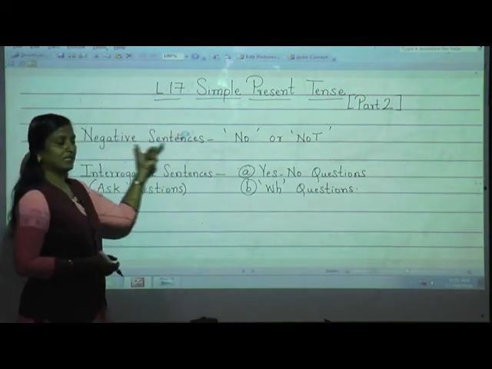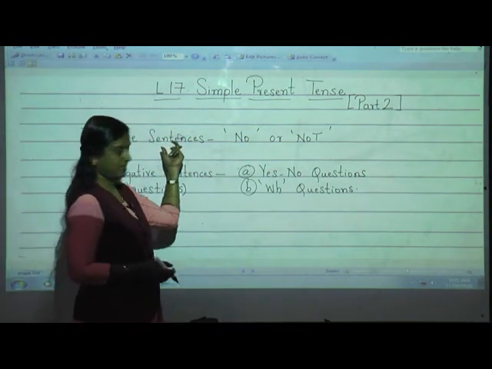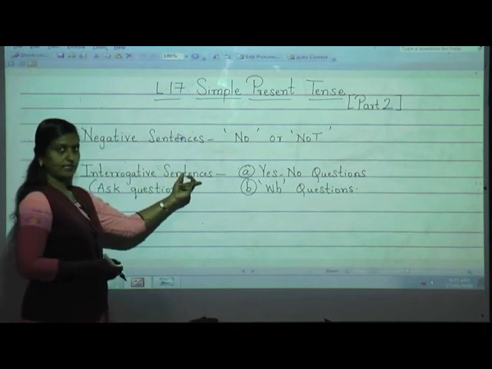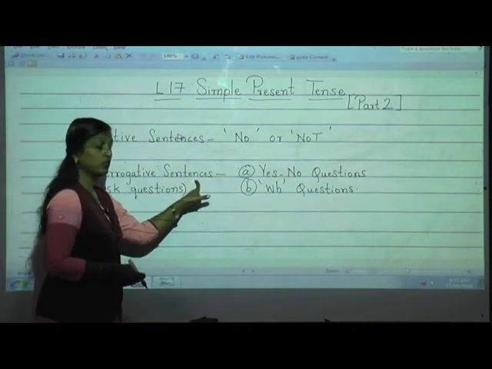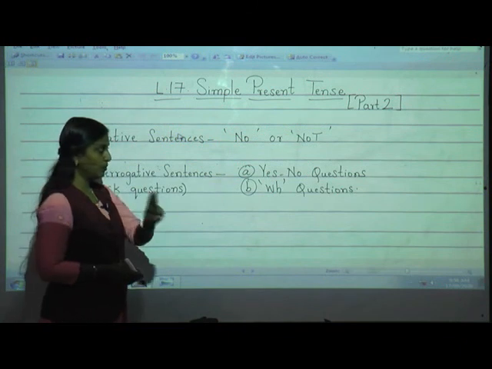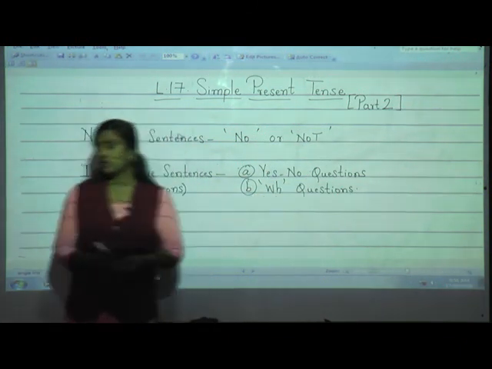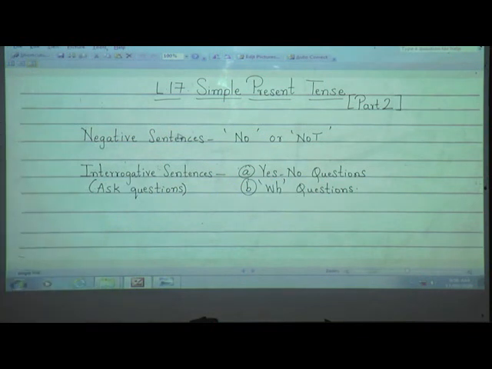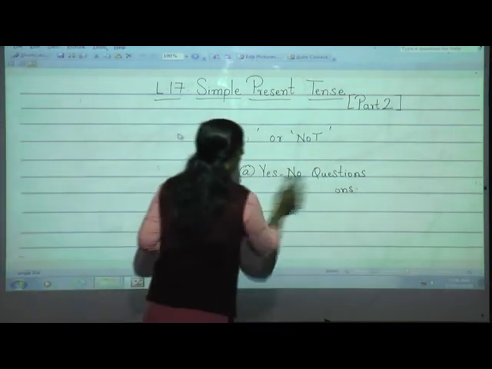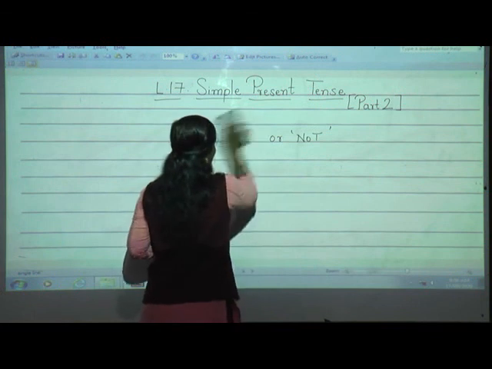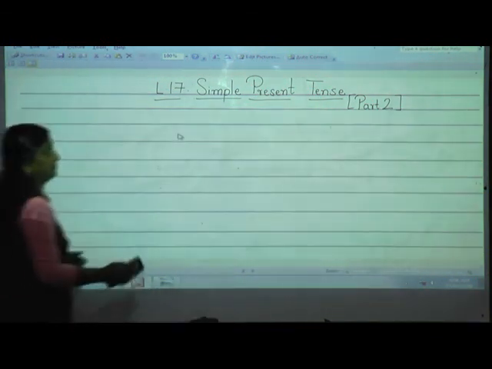Yes, negative sentences in simple present tense and interrogative sentences in simple present tense. In interrogative sentence we are going to cover 2 things, that is yes no questions and WH questions. So are you ready, students? Now you can open your grammar book. I hope that it is open with you.